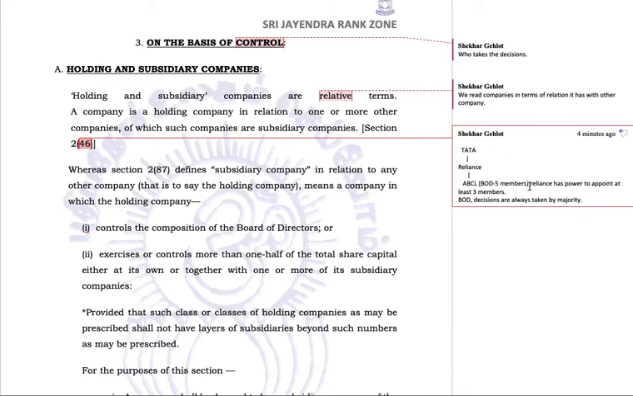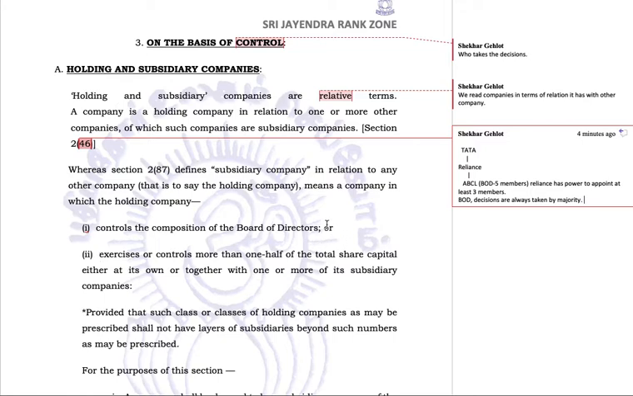So in this 5 member board, if Reliance is able to place 3 members, whatever decision Reliance wants to pass, definitely these 3 members will vote for it, and the two other members can never stop the resolution passed by these 3 members. Why? Because they are in minority now. So now Reliance is directly controlling the composition of the board of ABCL Limited. So now Reliance will become the holding company and ABCL will become the subsidiary company.